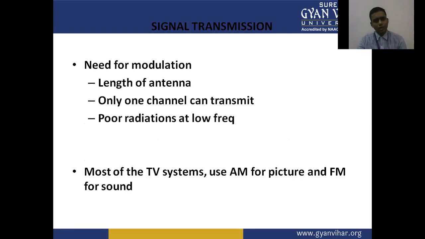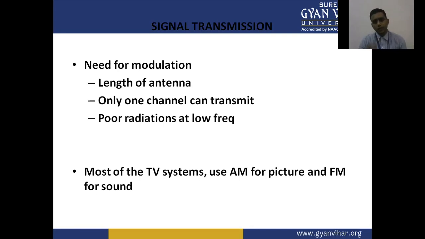Now, signal transmission, need for modulation, length of the antenna. Only one channel can transmit, and poor radiation occurs at the low frequency. So the signal is transmitted through modulation and an antenna. We modulate the signal with the carrier, and this signal is transmitted through the electromagnetic waves produced by the antenna in the air.